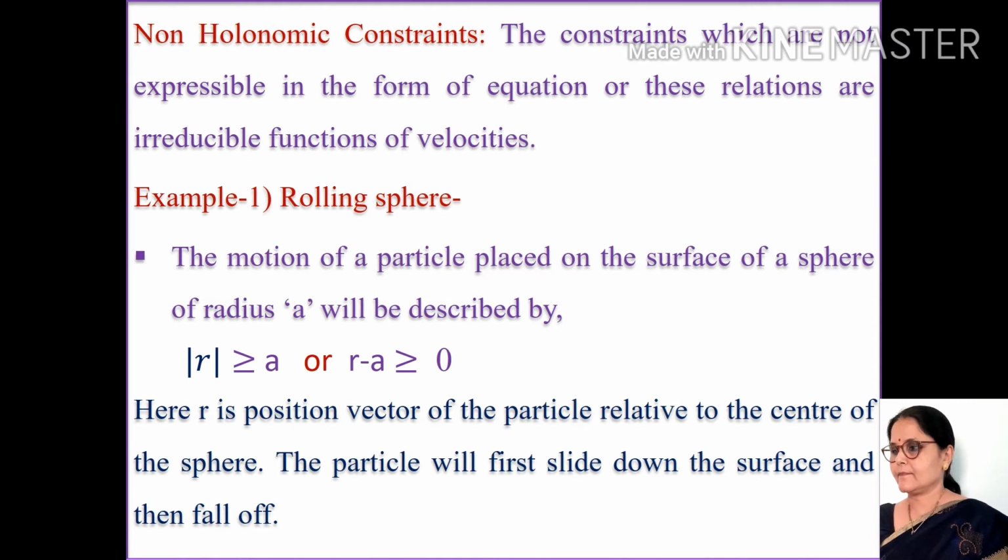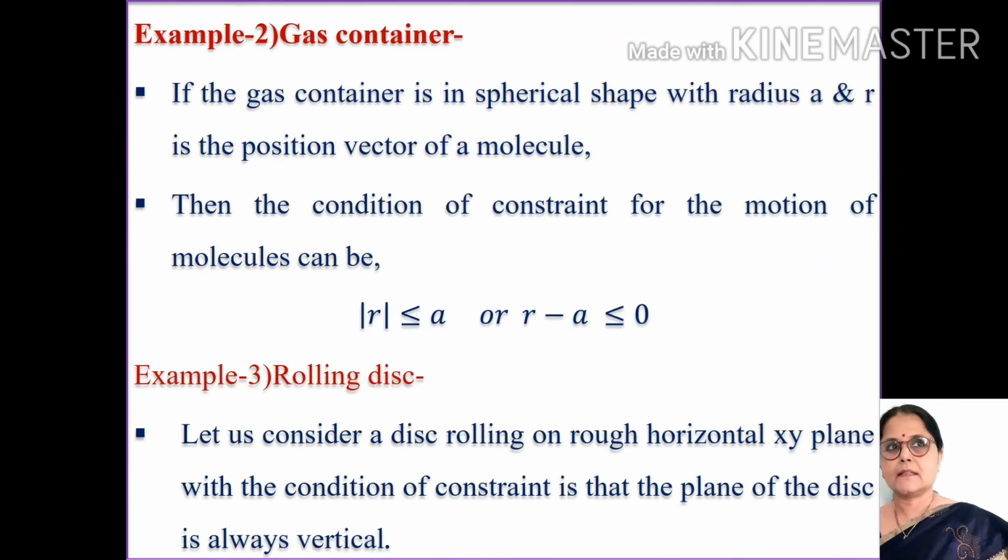Example is rolling sphere. Suppose the motion of a particle placed on the surface of a sphere having radius a. This can be described as |r| is greater than a, or r minus a is greater than or equal to 0. Here r is the position vector of the particle relative to the center of the sphere, and the particle will first slide down the surface and then fall off.